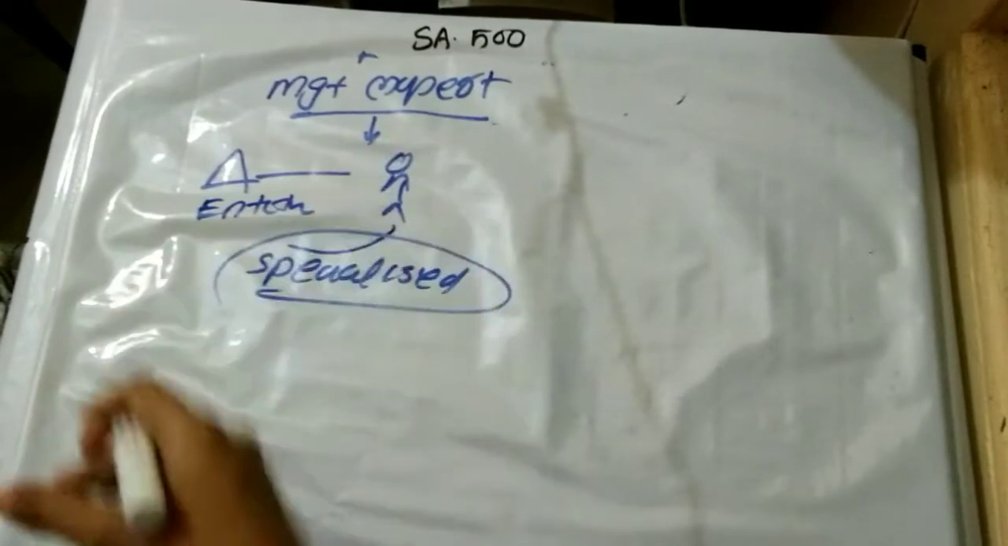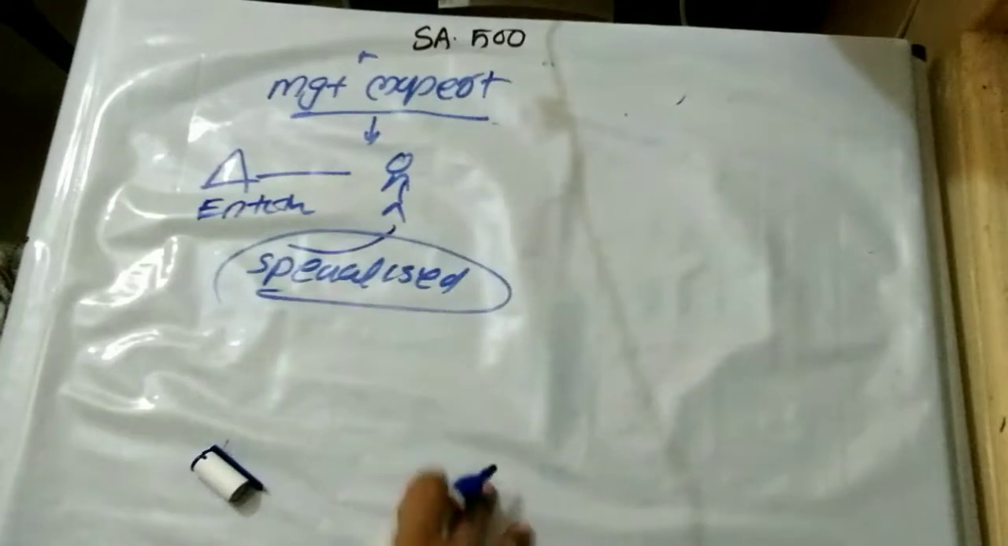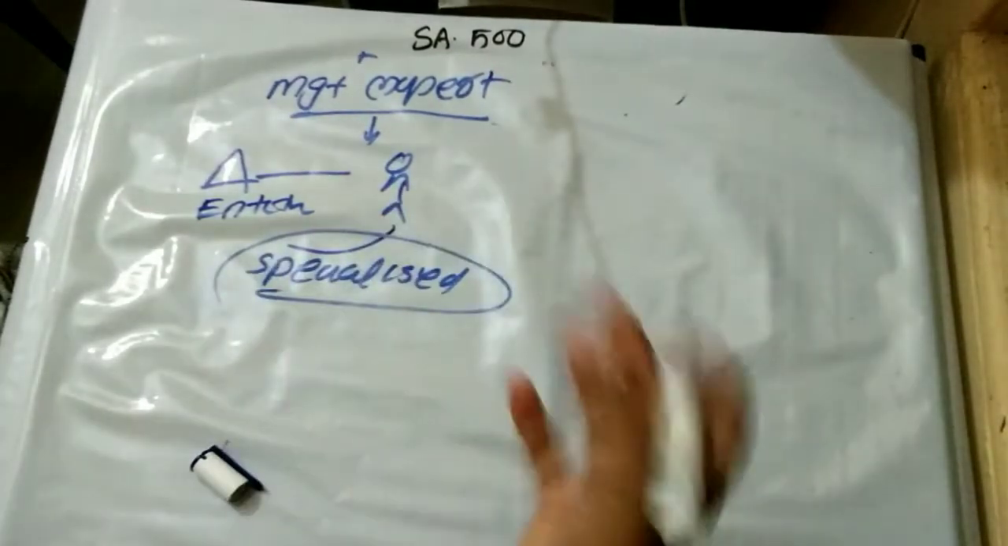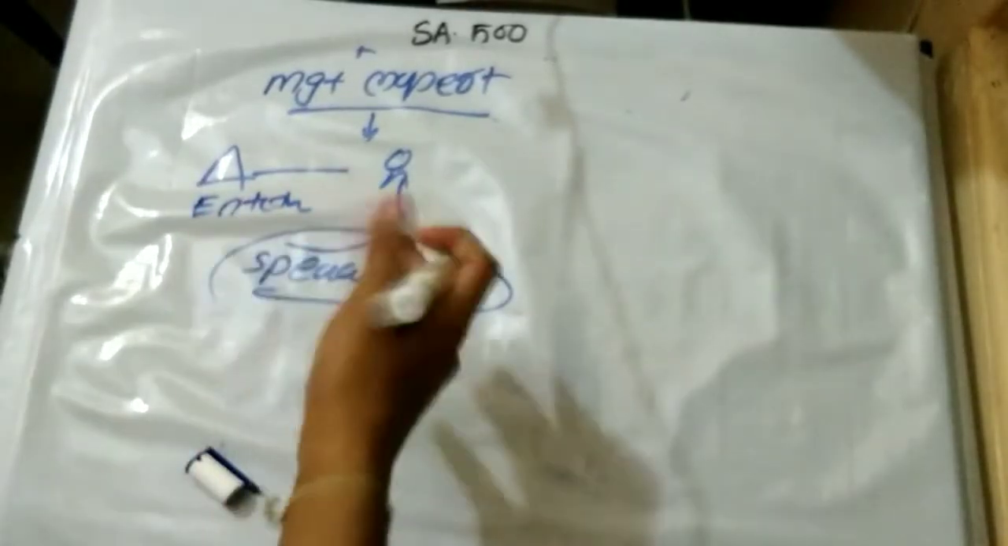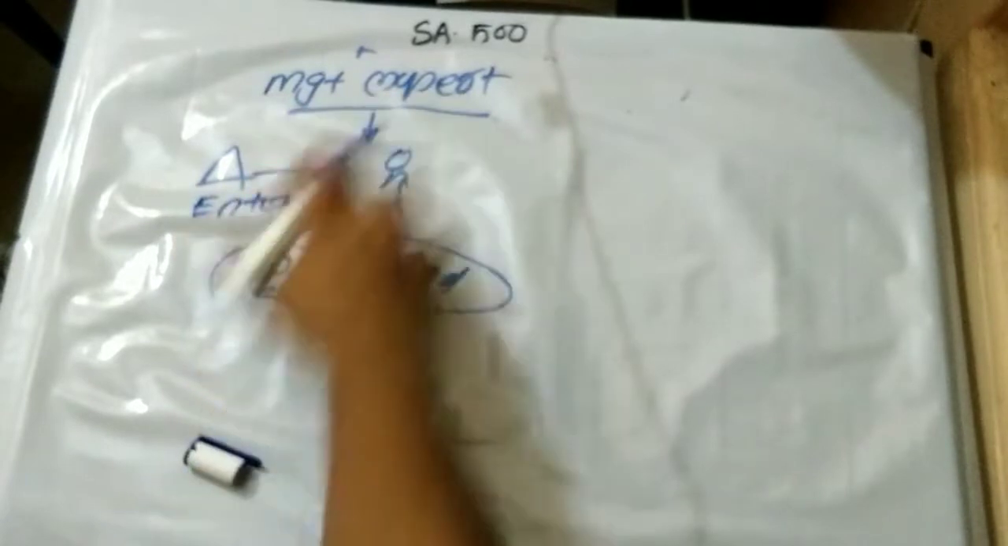So can the auditor use the work which has been provided or generated by the management expert? Does it provide reliable and relevant information to the auditor? This is the point that we are going to discuss now. So the auditor may or may not use the work of a management expert, subject to some conditions.